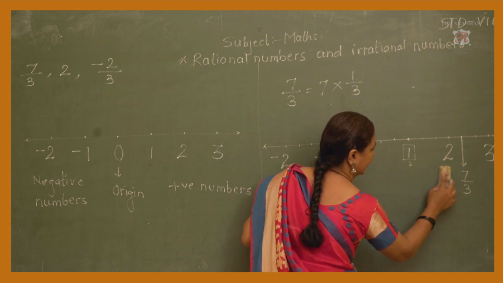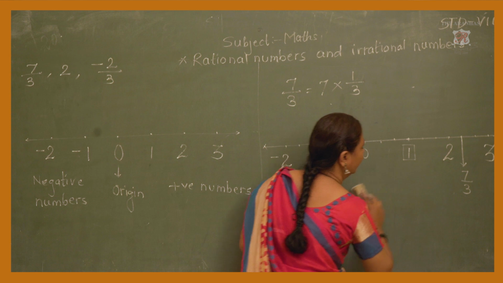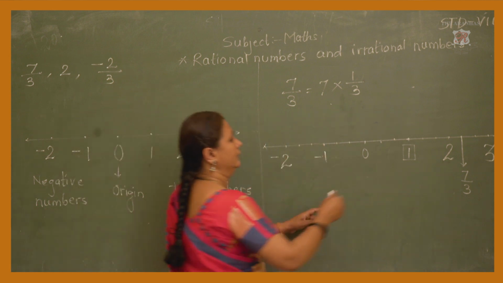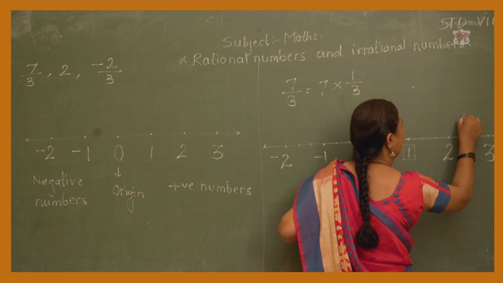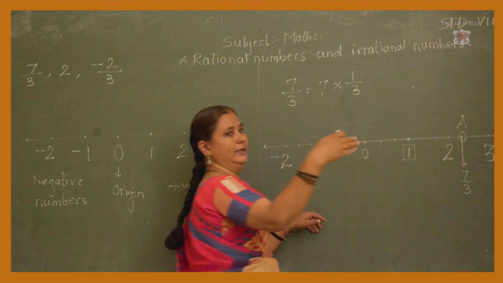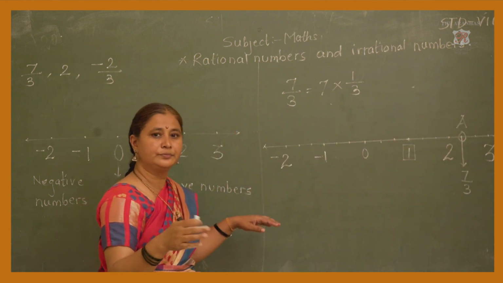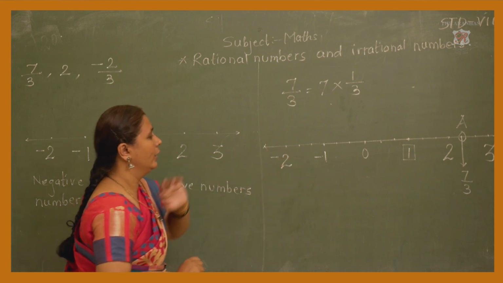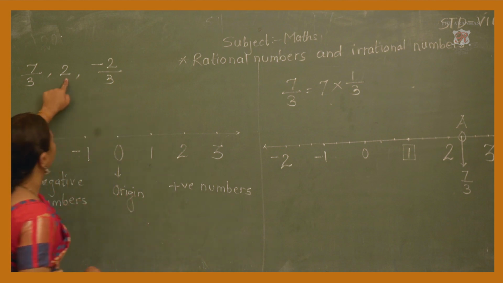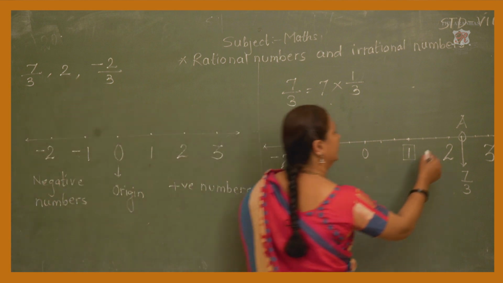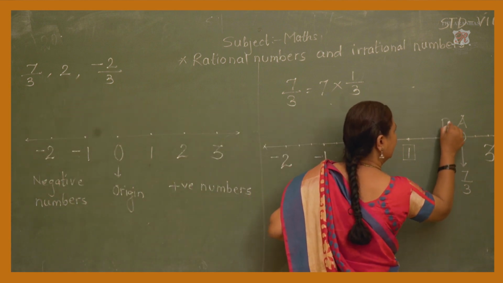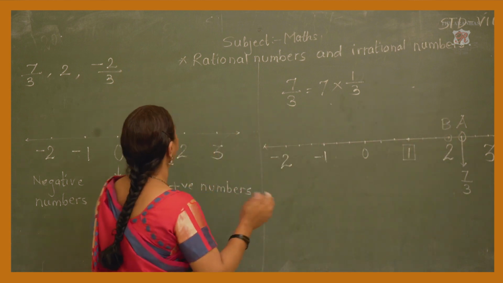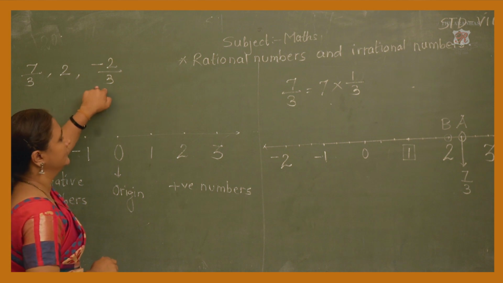Okay, these numbers are okay, only what we have to represent on the number line is 7 upon 3. So this point you can represent with any alphabet, A, B, C, of your choice. Okay, A is 7 upon 3. Now 2 is already here, you can represent it with any capital letter B, and then minus 2 upon 3.